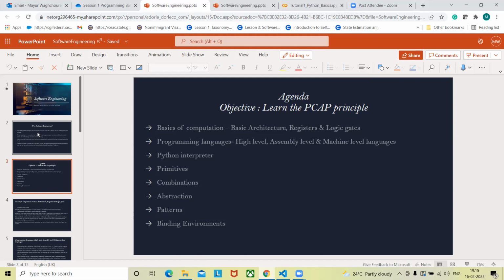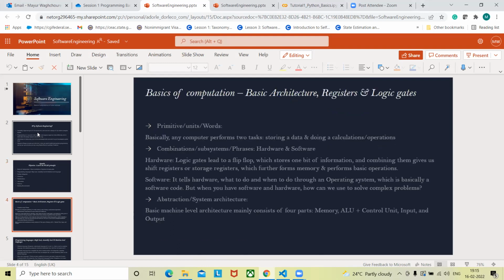Yeah, so let's get started with our first part. So basically, guys, whenever we look at any computer, that computer basically performs two tasks. The first thing it does is store whatever information or data is provided to that computer, and the second operation it performs is calculations, or operating on that data which is provided to that computer. So these are the two tasks that any computer performs.